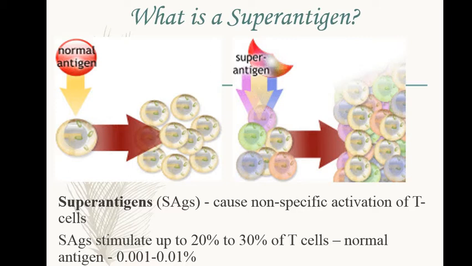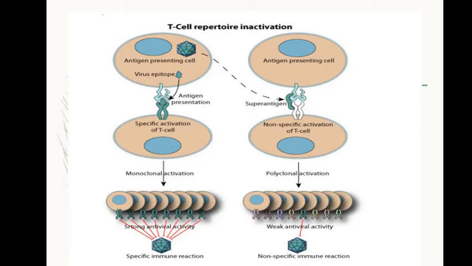Non-specific and polyclonal activation. Polyclonal activation is where these T cells don't know what they're supposed to do because they are activated, but in monoclonal activation, the specific activation leads to the activation of many T cells that act on one foreign entity, one antigen. In polyclonal activation they are just activated. It's a way for superantigens to invade our immune system. This is their defense against our immune system. The T cells don't know what they're supposed to do, or which antigen they're supposed to act on.